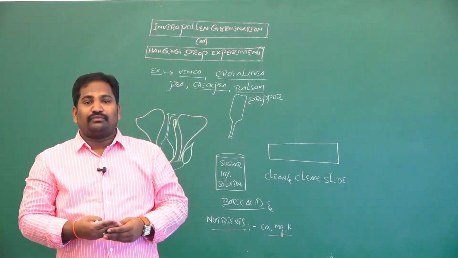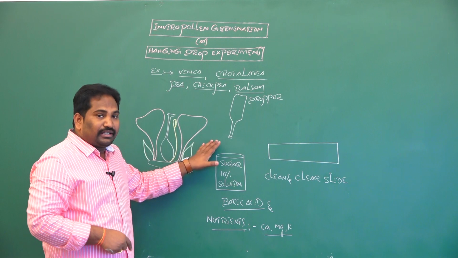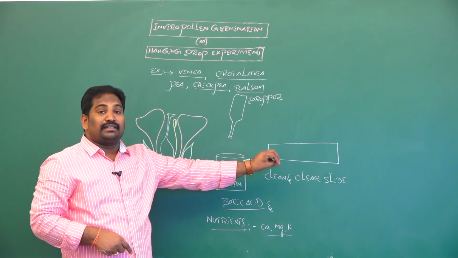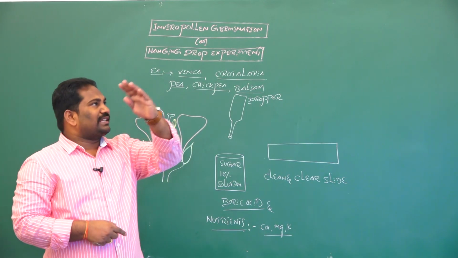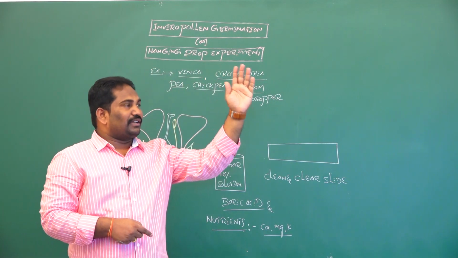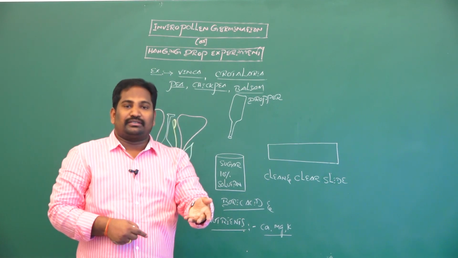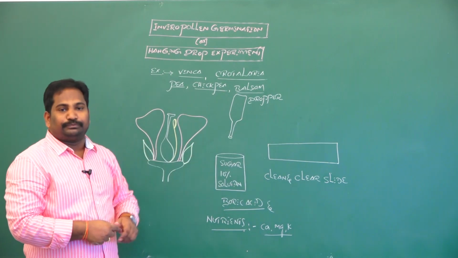Pollen germination we can do inside the lab. Whatever I discussed today, this topic is a major experiment for the second year biology lab. Generally, pollination and pollen germination take place in flowering plants naturally, but we can create pollen germination artificially inside the lab.